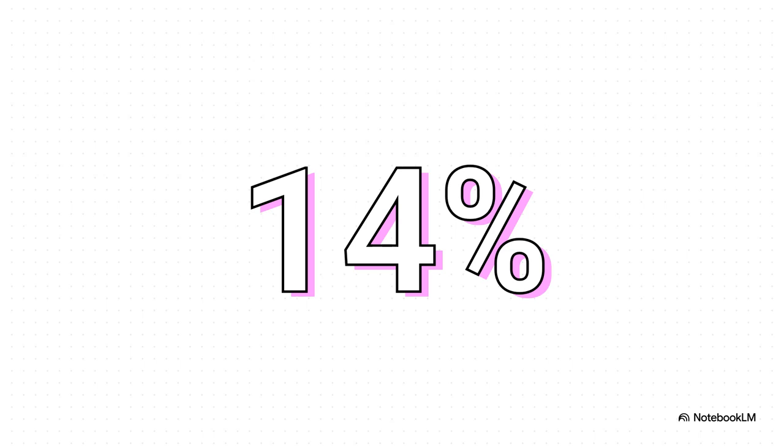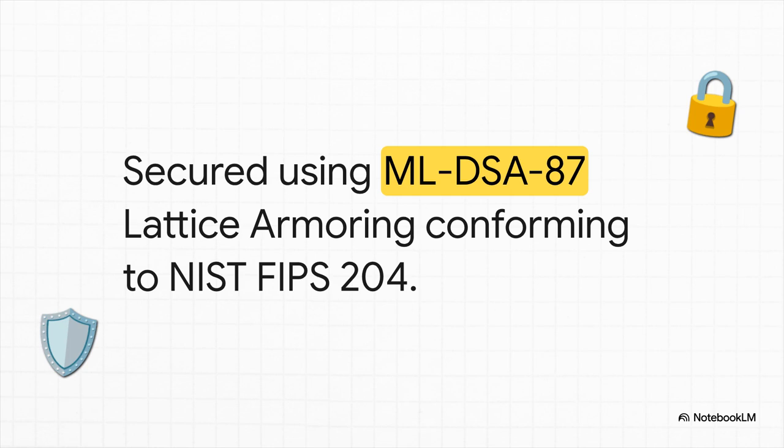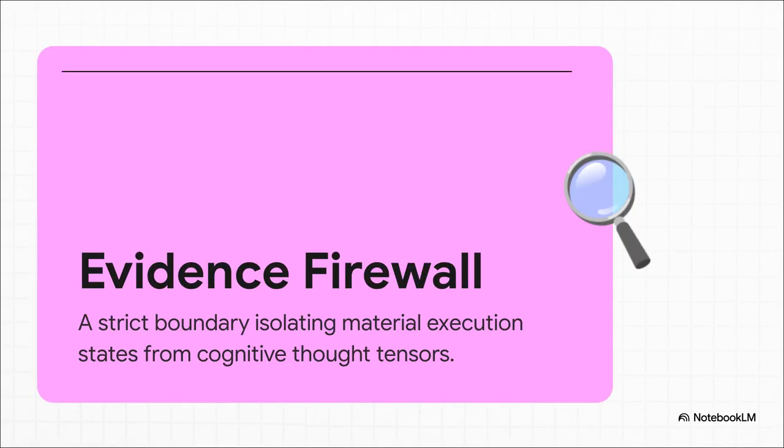It quite literally turns time into an engine of compounding structural coherence, rather than a source of decay. Pretty wild, right? And to protect against tomorrow's threats, Gracecore employs MLDSA 87 lattice armoring. This NIST FIPS 204 compliant standard means the system isn't just secure for today's internet, it is completely immune to future quantum computing decryption breakthroughs. Every single block certificate and transaction manifest is locked down tight. It is entirely 100% sovereign. But this next feature is honestly one of my absolute favorites. It's called the Non-Transitive Epistemic Evidence Firewall.